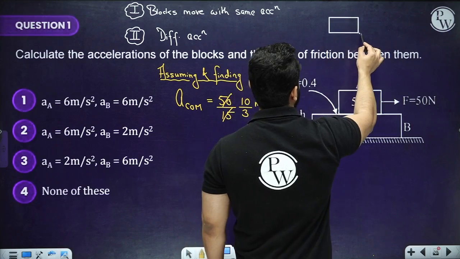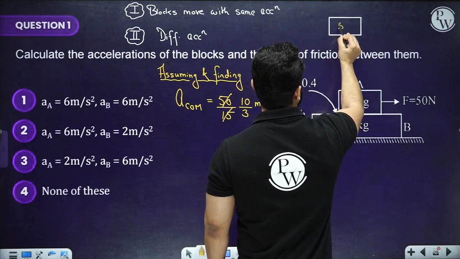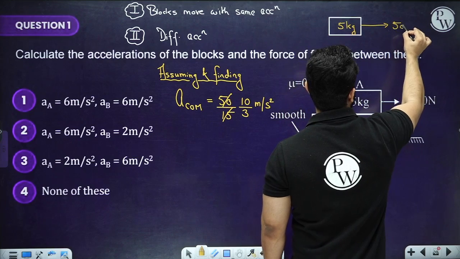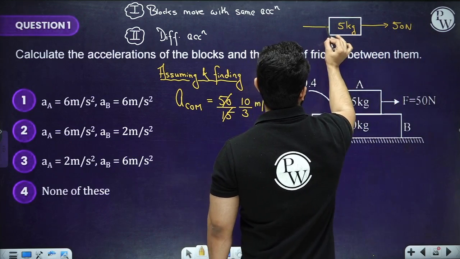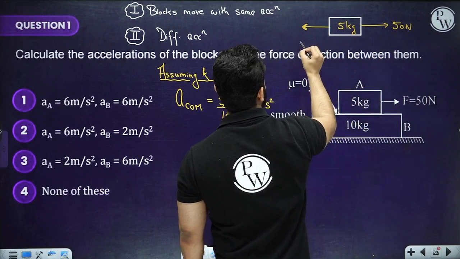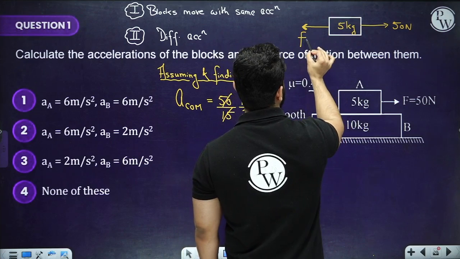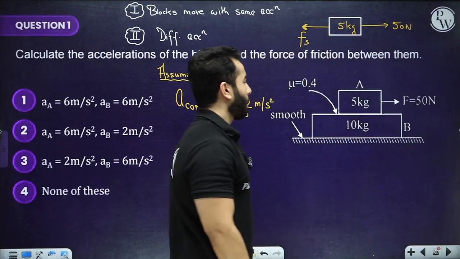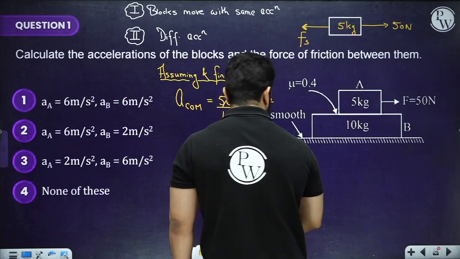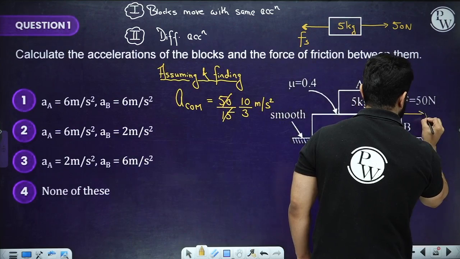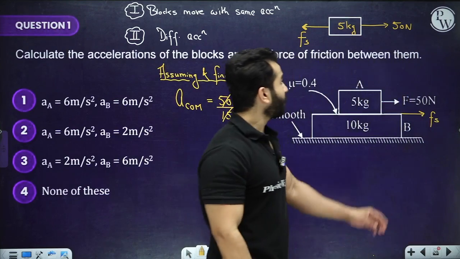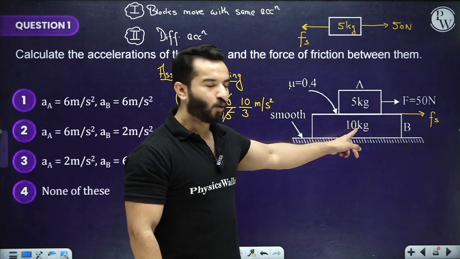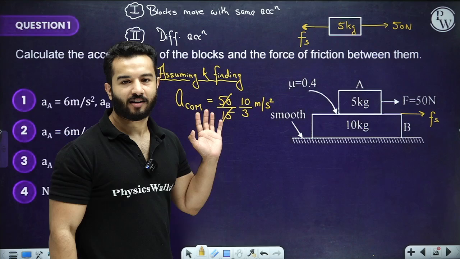For the 5 kg block, my friends, there is a net force acting in this direction of 50 Newton, and a friction force acting in this direction, which is F, whatever you want to write it. And if you want the free body diagram on the 10 kg block, there is only a friction force acting in this direction. So let's forget about the 5 kg block. First, let's find out the acceleration needed to move the 10 kg block with this value.